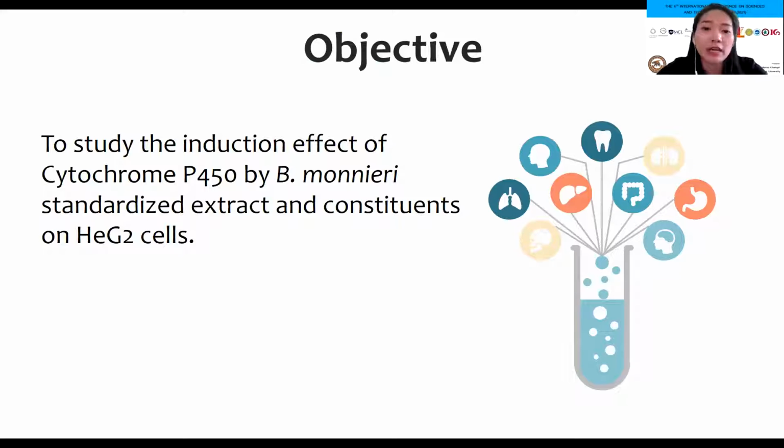Therefore, this study focused on evaluation of the induction effect of Bacopa monnieri extract and its constituents on cytochrome P450 using HepG2 cell.